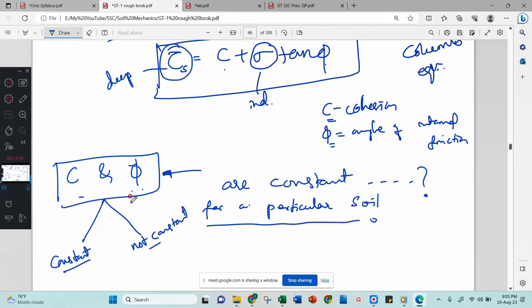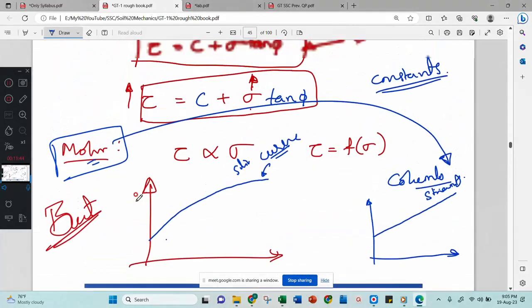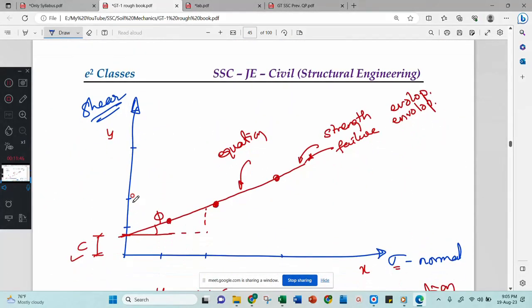Because here, C and phi for a particular soil: this is one test, this is a second experiment, and this is a third experiment. These three experiments I have done on a particular soil. Let us consider this is red soil. I have done three experiments. Now, for the red soil, these three are in one line. They are in one line, which means C and phi are constant.